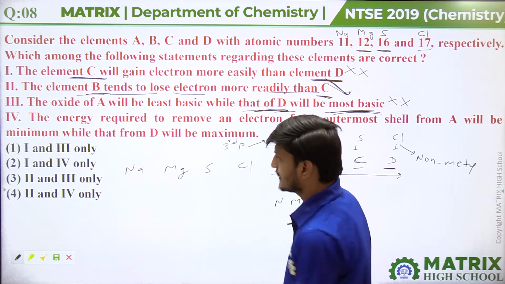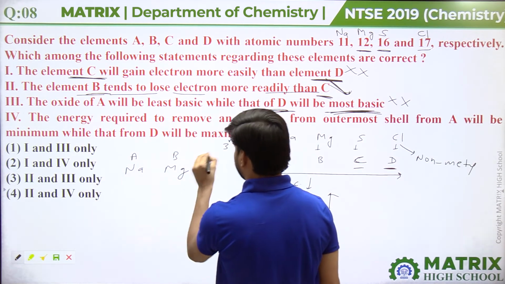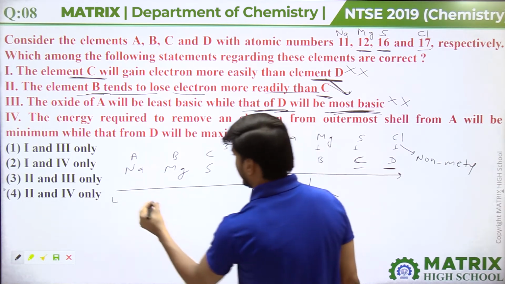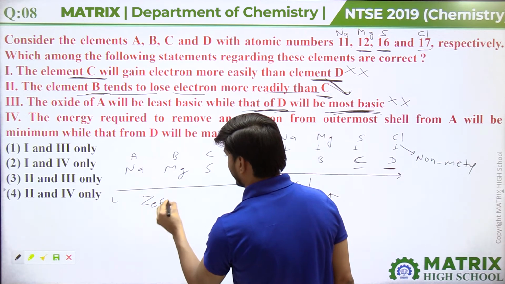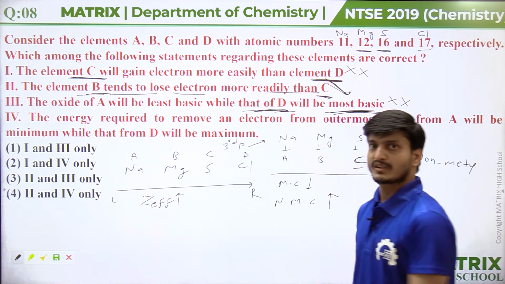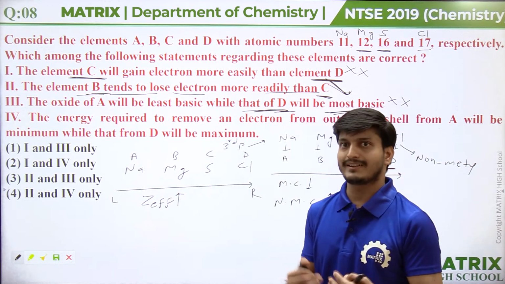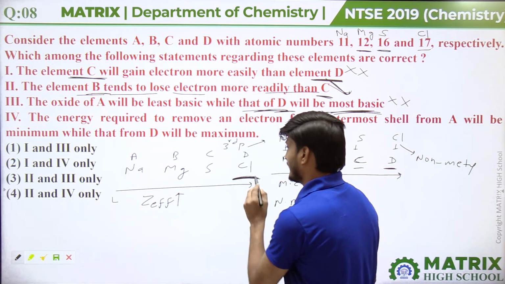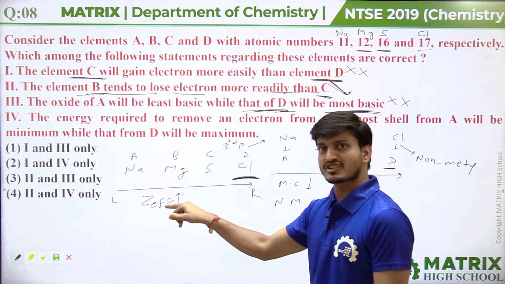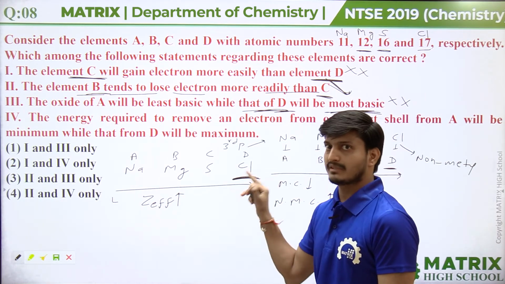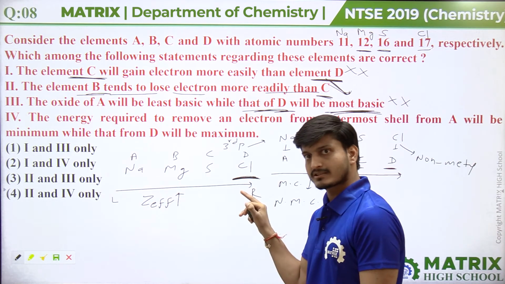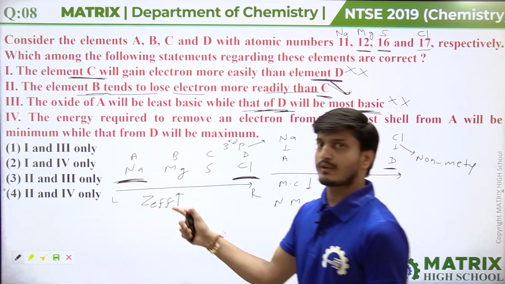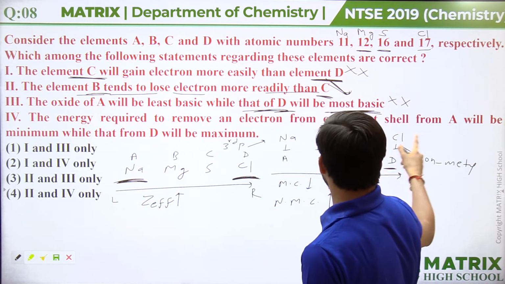These are members of the third period, and this is element A, this is B, this is C, this is D. We know that on moving left to right along a period, effective nuclear charge increases. So the attraction force of the nucleus on the outermost shell electrons increases. In chlorine there is maximum effective nuclear charge among these elements, and in sodium there is least effective nuclear charge. So the energy required to remove an electron from the outermost shell from A will be minimum.